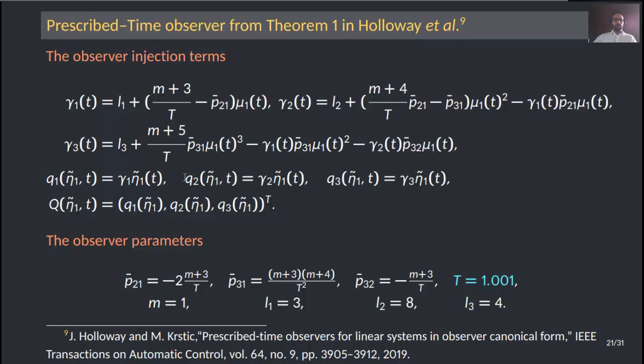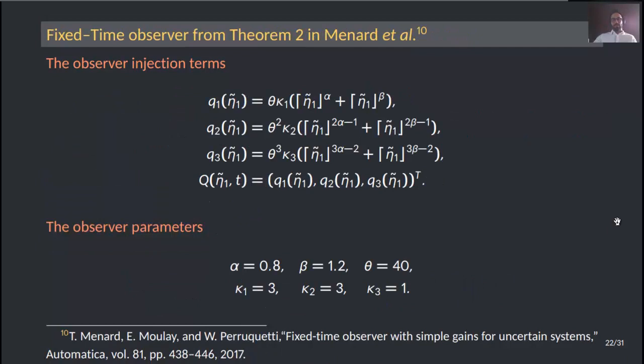Q sub 1, Q sub 2 and Q sub 3 depend on these time varying magnitudes gamma 1, gamma 2 and gamma 3. Also, it's defined with parameters as I'm showing here. Notice that the capital T in this case for the observer in Holloway et al. is a little bit extended in its value to avoid numerical issues, as also mentioned by the authors Holloway and Krstic in this work. The fixed time observer is brought from Theorem 2 in Menard et al.